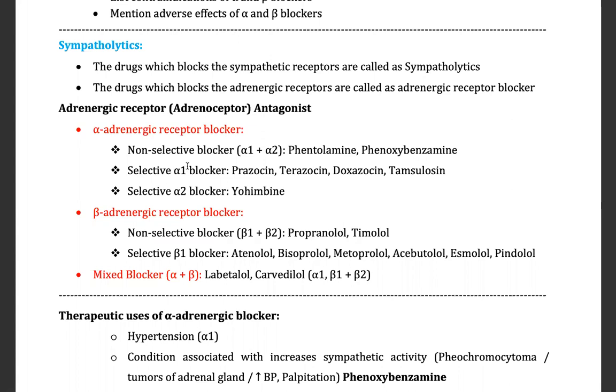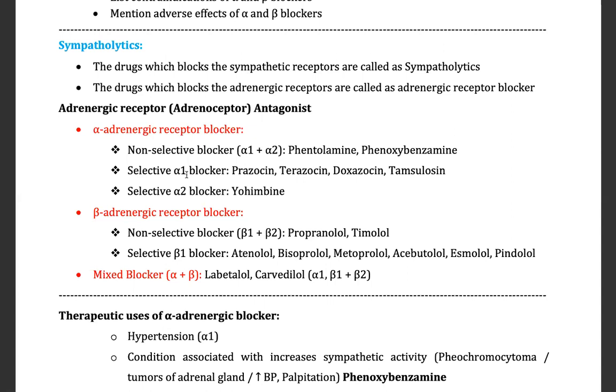Alpha 1, yes, anyone? Postganglionic smooth muscle. Which one? Alpha 1. And alpha 2? Presynaptic. Yes, presynaptic. Alpha 2 is available presynaptically, where it controls the release of adrenaline and noradrenaline, while the alpha 1 receptor is available postsynaptically in the blood vessels.